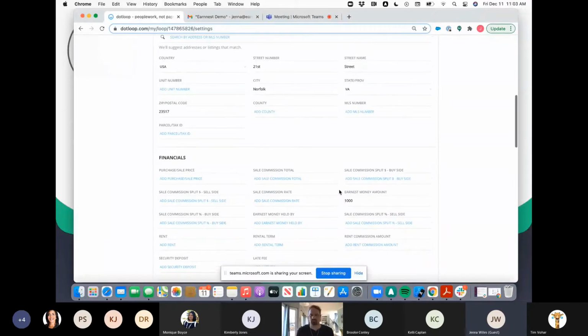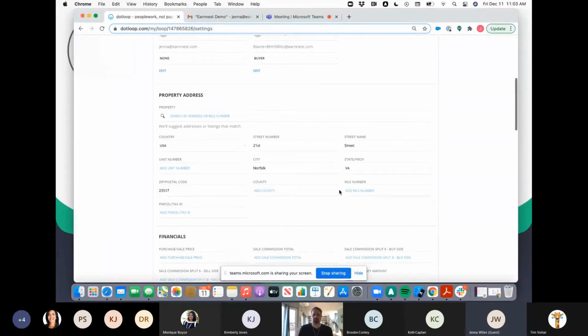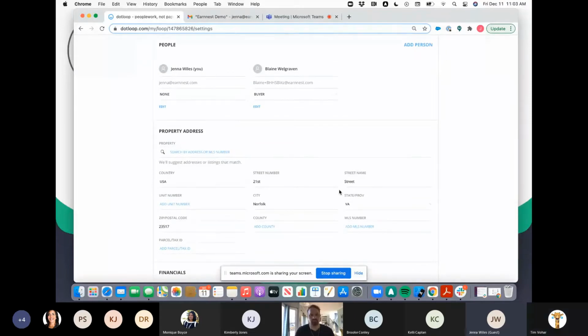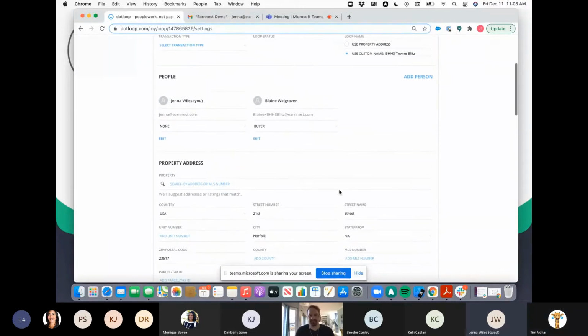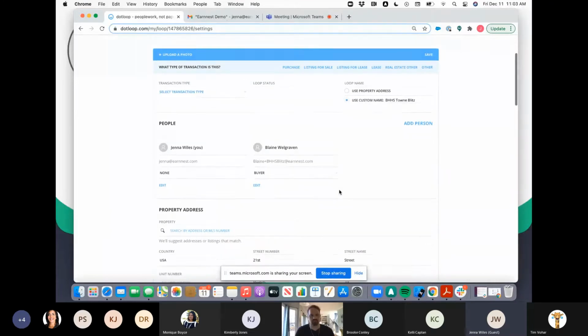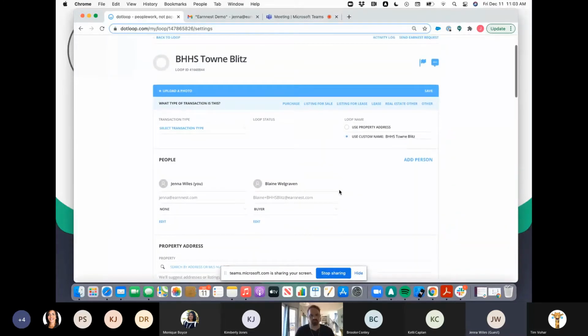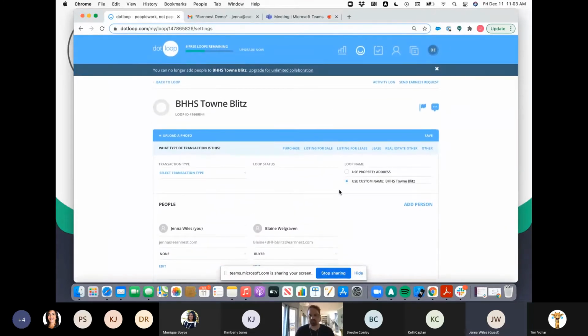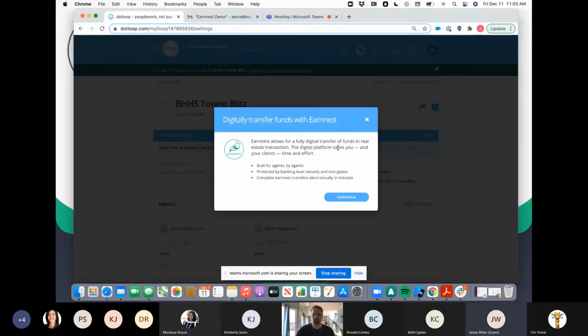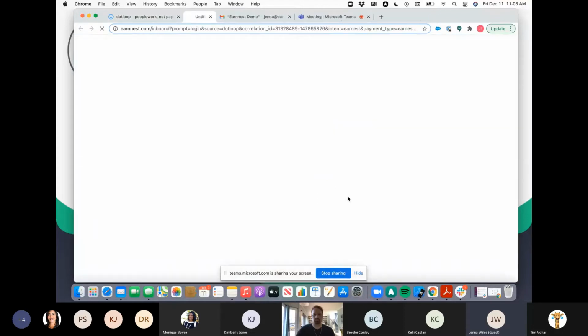However, if you have not been using .loop for the contract work, if you are uploading a PDF, so you're not going to have these features in here, that is perfectly fine. We can fill out any missing pieces of information once we hit send earnest request. But for me, I have all this information. I'm ready to go. I'm going to hit send earnest request up here in the top right. It's going to be right next to your submit for review button. We tell you a little bit more about EARNNEST, but Blaine has already taken care of that for me, so I'm going to hit continue.